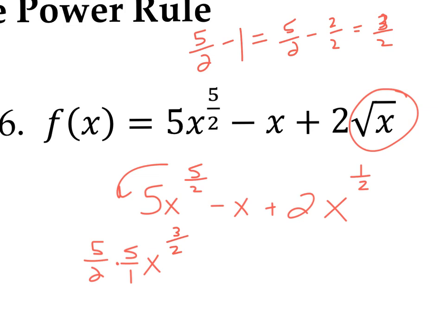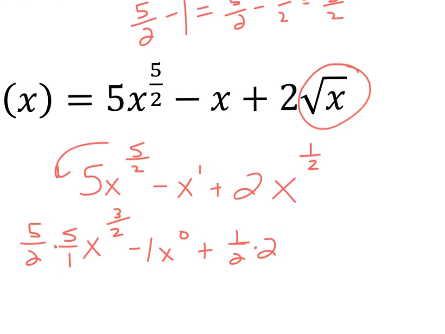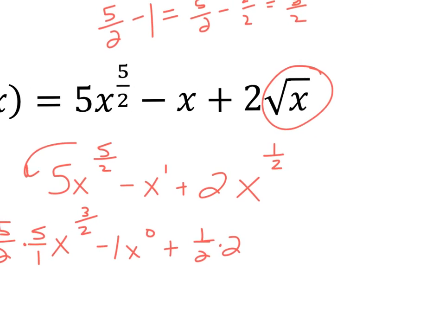x to the first power is just going to turn into 1 times x to the 0 power. The 1/2 is going to slide in front, so 1/2 times 2, and then we do the same thing. We take this 1/2 and drop it by 1, so what's 1/2 minus 2 over 2? It ends up being negative 1/2. So this turns into x to the negative 1/2 power.